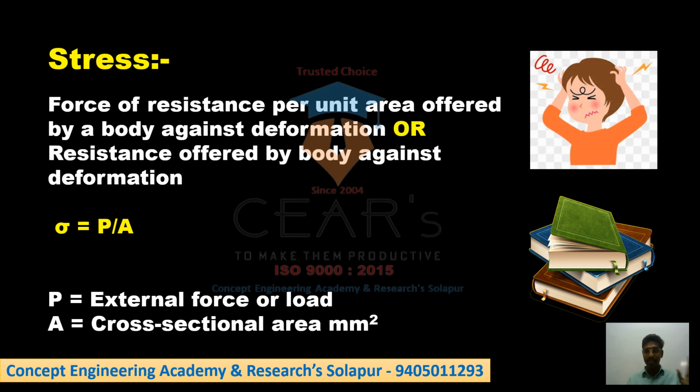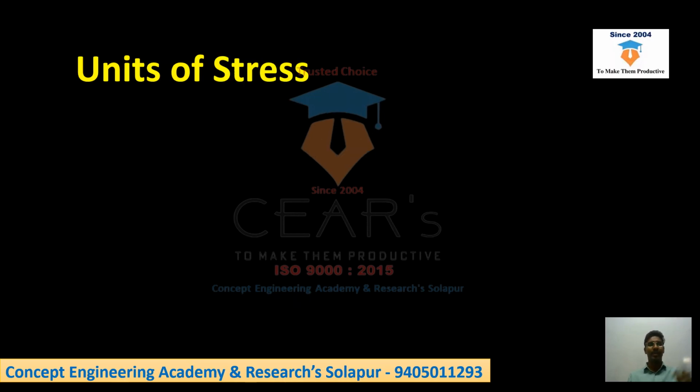So sigma is the Greek letter. Okay, so sigma is equal to stress is equal to load upon cross sectional area. Mathematically, the SI unit system you already know, Newton per mm square, or you can say megapascal. So my dear students, there are n number of units of stress.